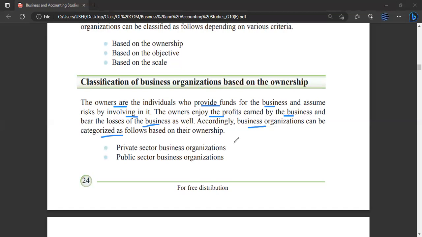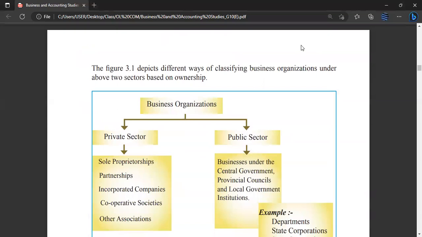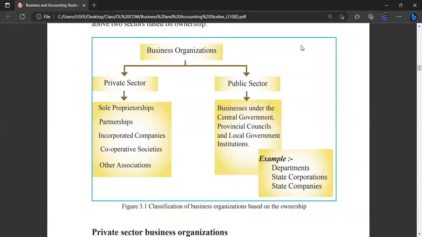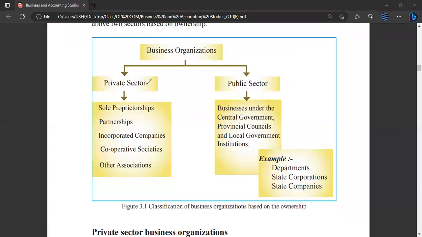One is private sector business organizations and the other is public sector business organizations. Let us move on and see the difference between private sector and public sector. Figure 3.1 depicts different ways of classifying business organizations under the two sectors based on ownership. Private sector is basically owned by individuals, people, and public sector is owned by the government.